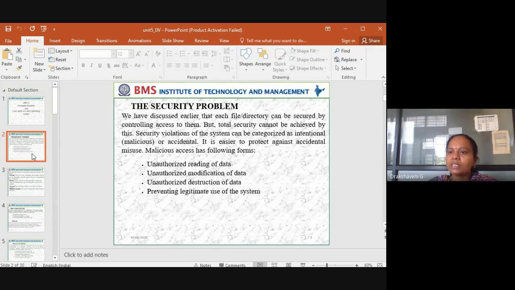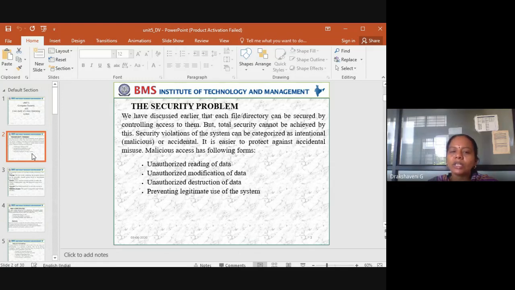At least some months back, if someone was coming on the road, the police were catching them and asking what the genuine reason was. If there was no genuine reason, their bikes and vehicles were seized. So that's what it is here: unauthorized modification of data should not be done.